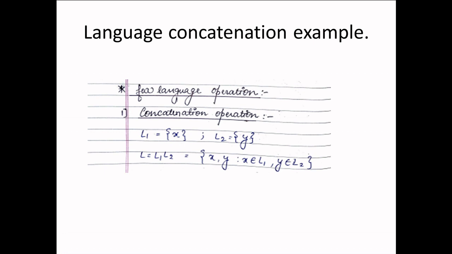For two language operations, suppose we have one language equal to L1 with strings x and a second language L2 with strings y. Then the concatenation operation L equals L1 L2 will give xy, x dot y or simply xy, where x belongs to L1 and y belongs to L2.